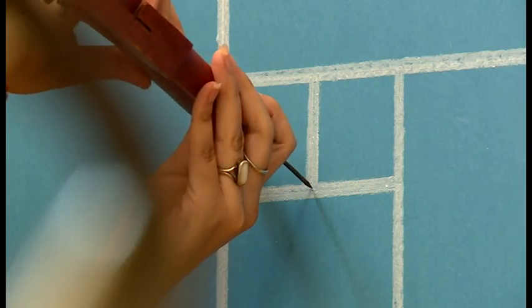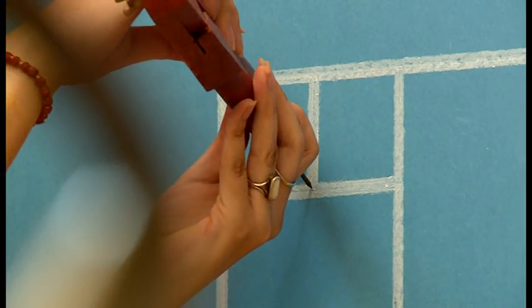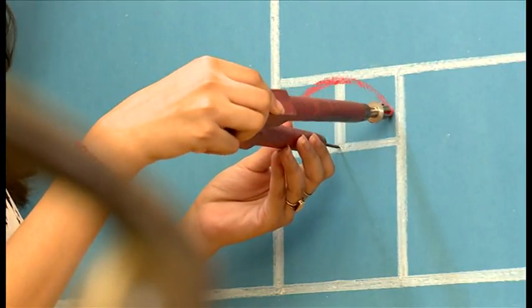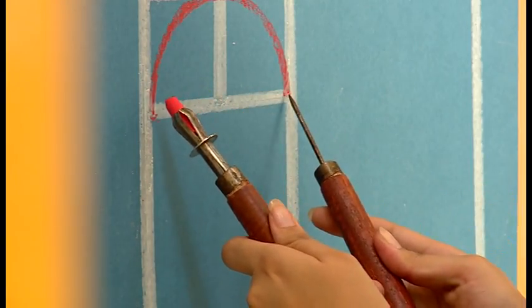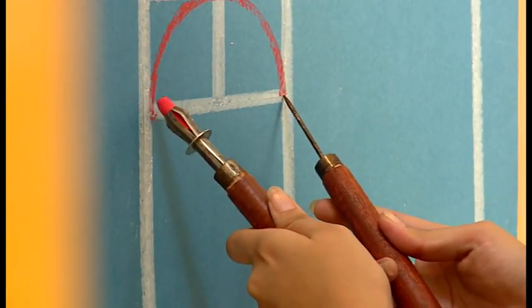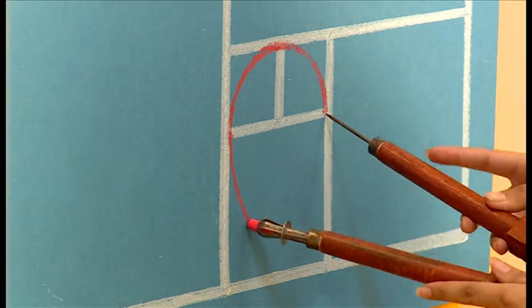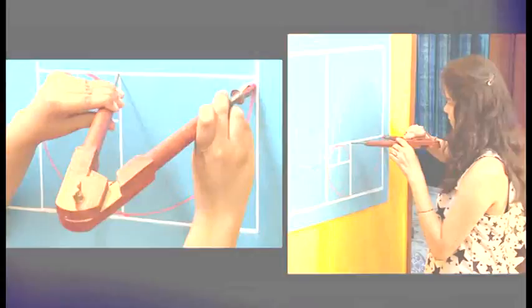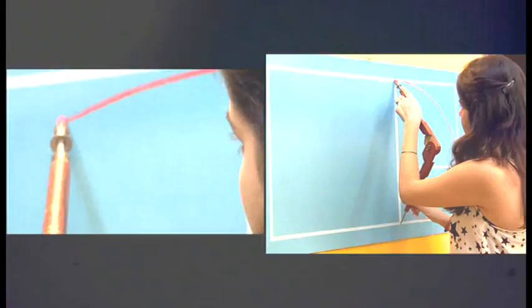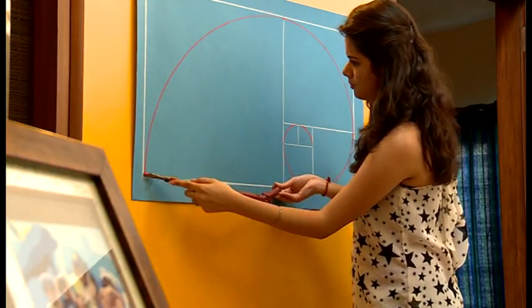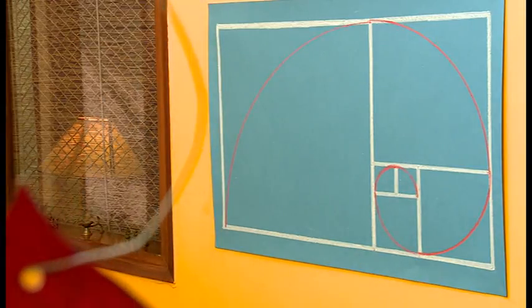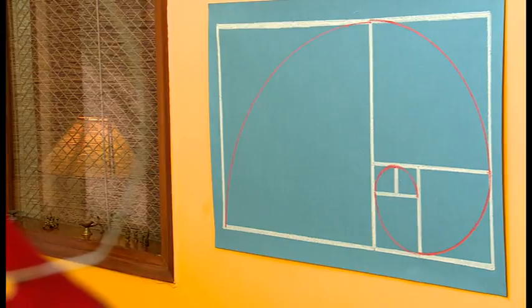First, she sets the compass to the length of the first and second square, places it at the center of both squares and draws a semicircle like this. She then adjusts the compass to its length in the side of the second square and draws up an arc like this. She then continues drawing arcs until all the squares each have the curving spiral through them. And voila, Akanksha has a Fibonacci spiral.